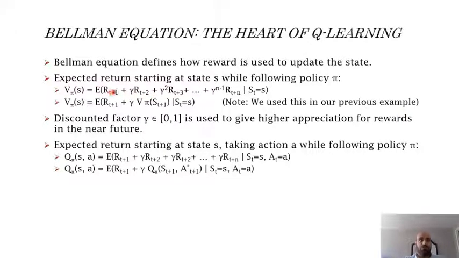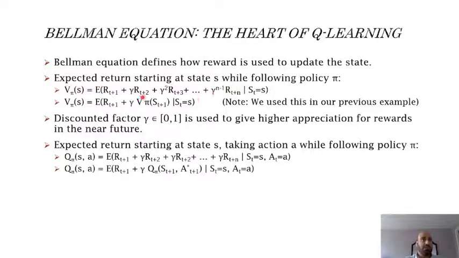If we moved to a state and then we move to another state, and then the reward of the third state, and then the reward up to the n states. But we can see also there is a factor gamma that reduces the value of the reward for the farthest future. So the value that we get in the far future doesn't have the same effect as the value that we get from the near future. So this gives us some kind of appreciation for the rewards in the near future and reduces the effect of the reward in the far future.